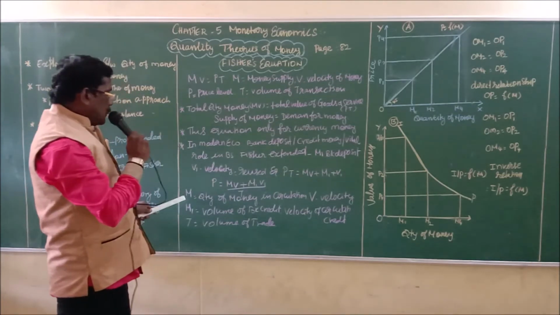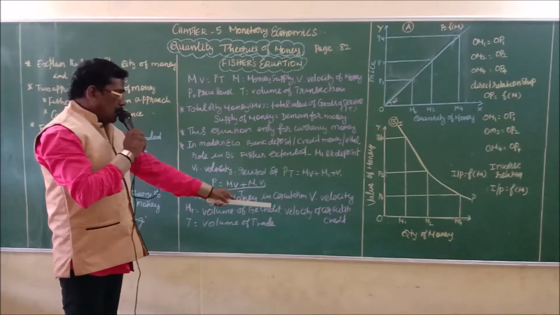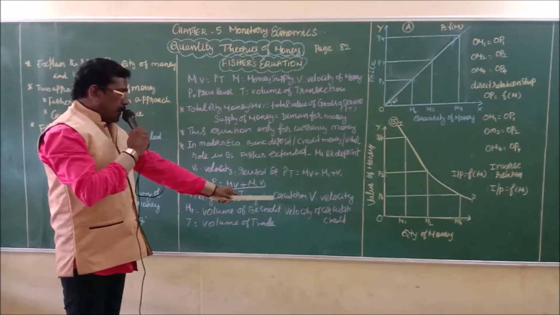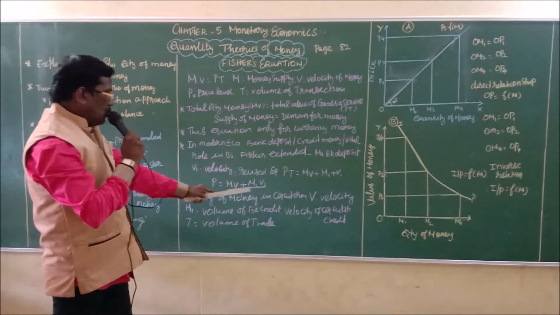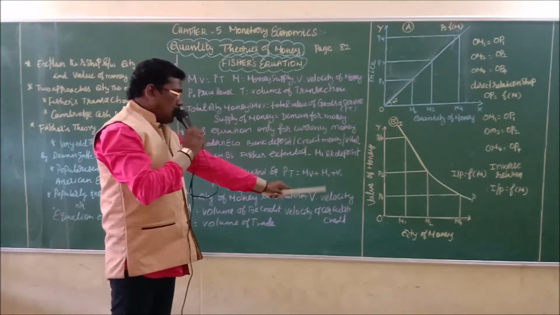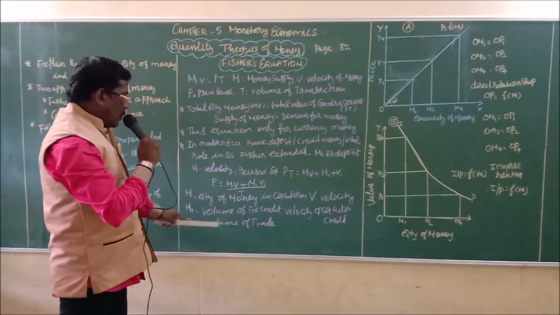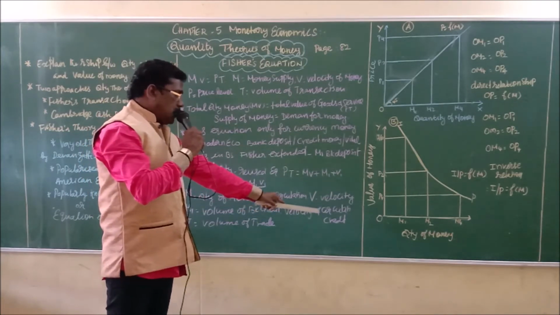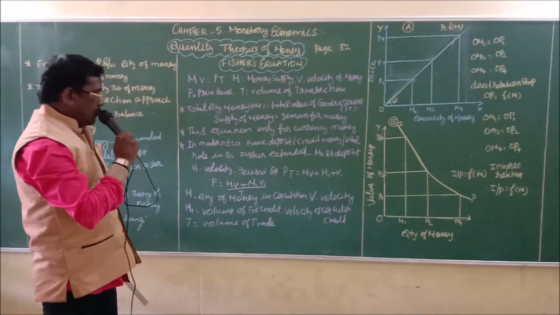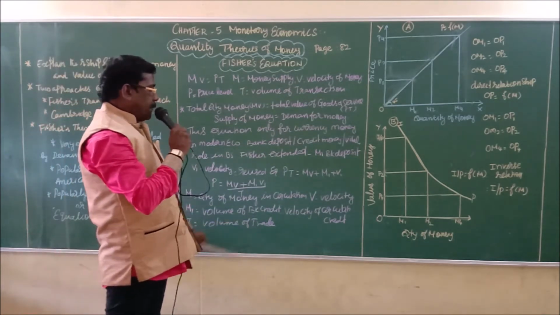Here M equals the quantity of money in circulation, V equals the velocity of money in circulation, M1 equals the volume of bank credit, V1 equals the velocity of circulation of credit, and finally T equals the volume of trade.